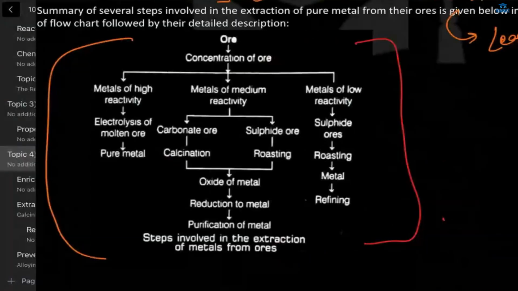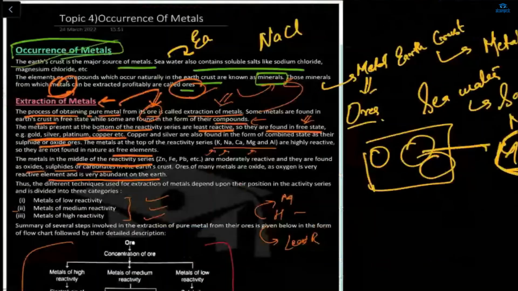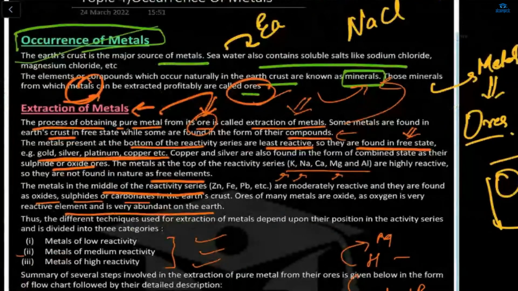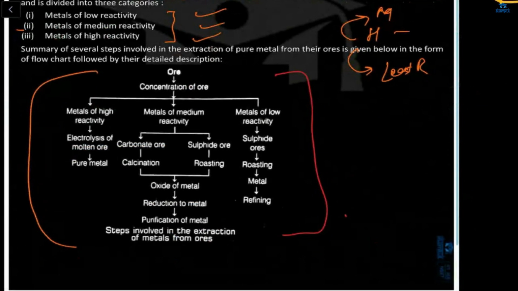And this we already discussed. What is the occurrence of metals? Now you tell me, what are ores? Not this one, no. Definition: what are ores?